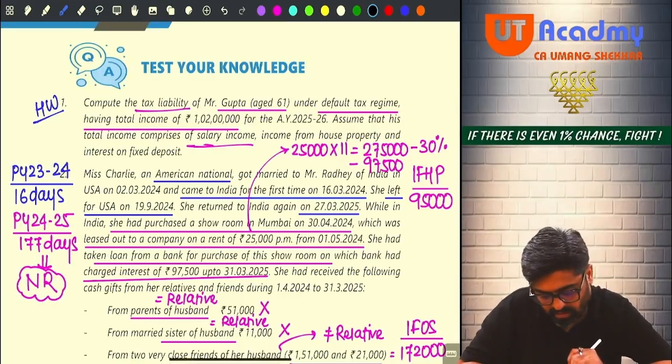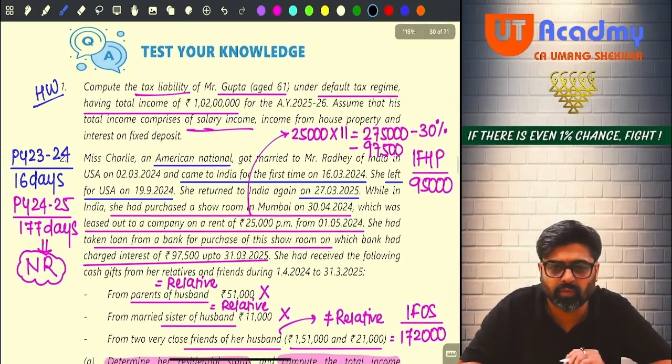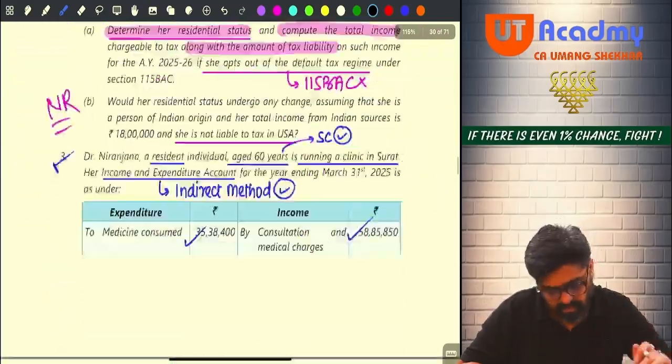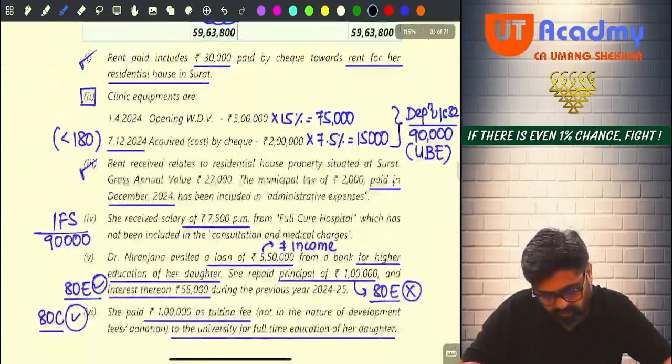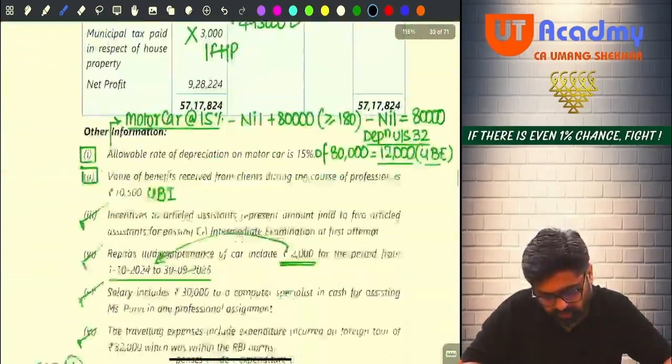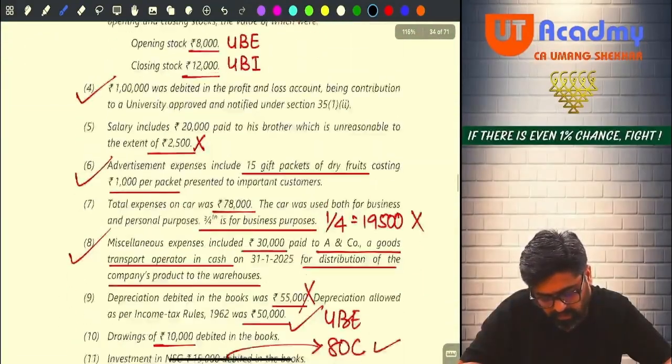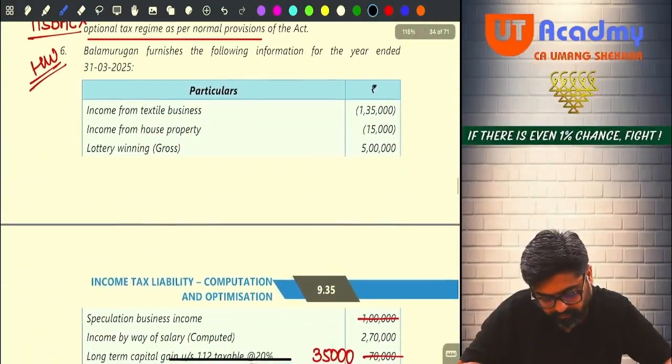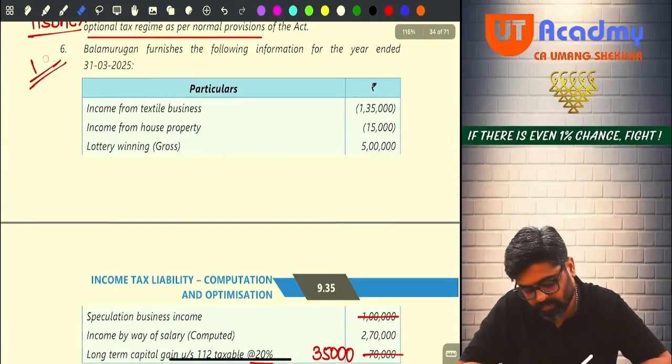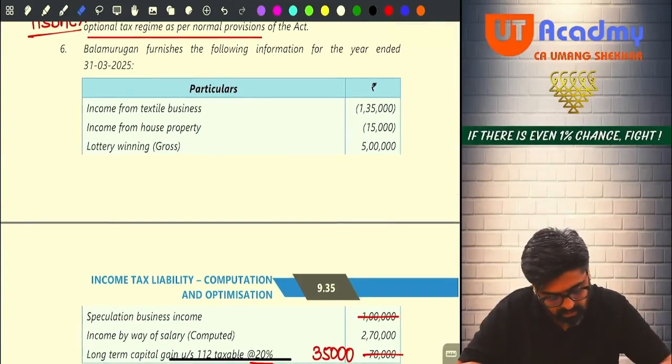Now, coming to the next question. Question number 2 we did yesterday only. Okay, no? Question number 3 we have done. Question number 4 also we have done. 5 also we have done. 6th question, Mr. Balamurugan. We are going to solve this question now. Okay.